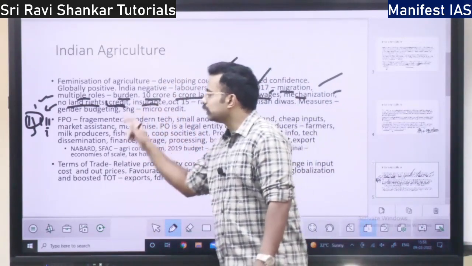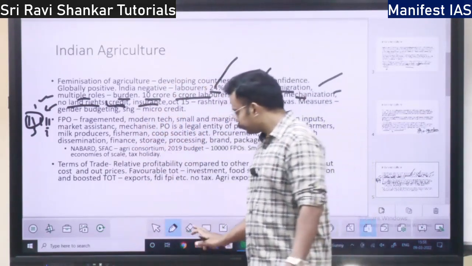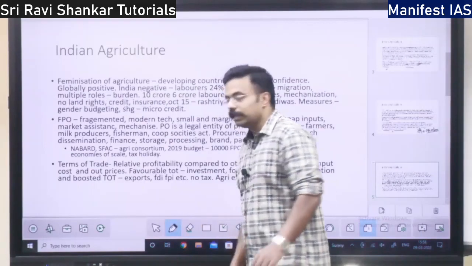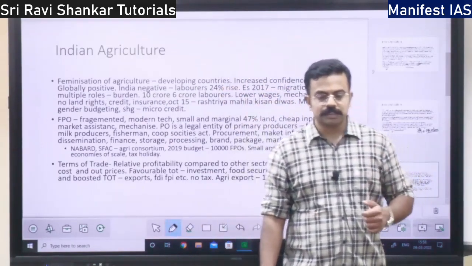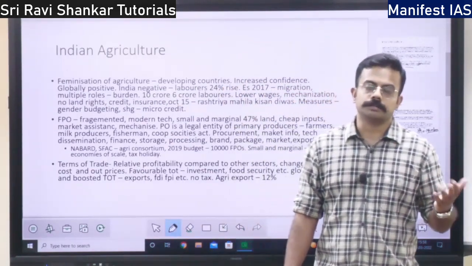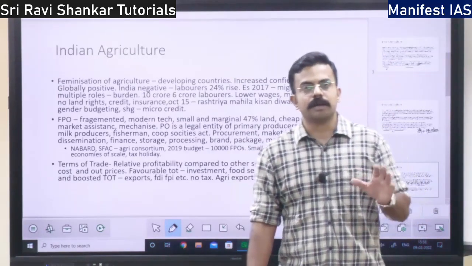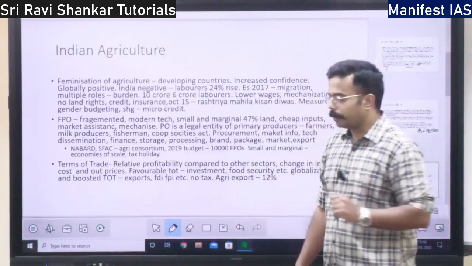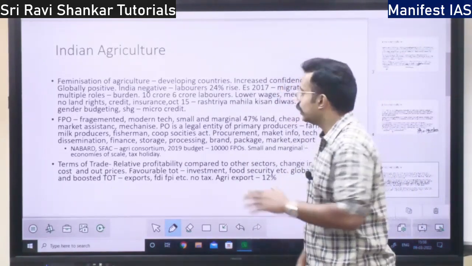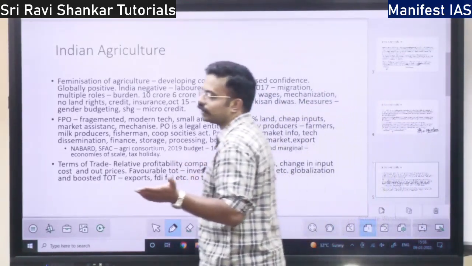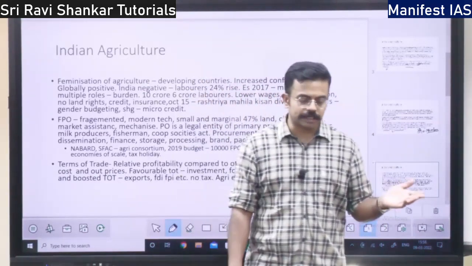Then insurance. There is no insurance for the field. Suppose a flood happens. Suppose insects come into the crop. Insect attacks will happen, or there are swarms like locust attacks.